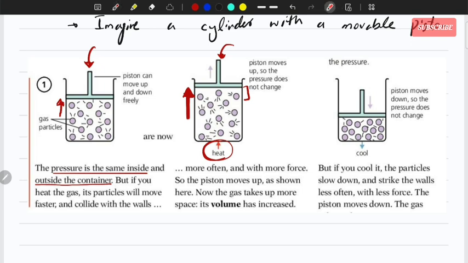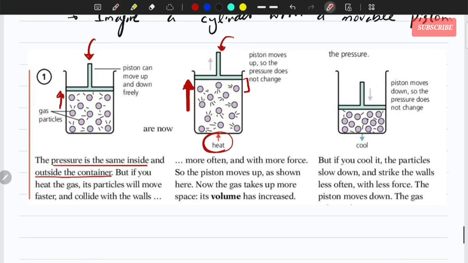Now, in the next, what if you cool it down? So the molecules' movement decreased. Now they are colliding less because they have less energy, right? So the pressure applied by the piston on the gas is the same, but the pressure applied by the gas molecules on the piston, the pressure which was upward, has decreased.